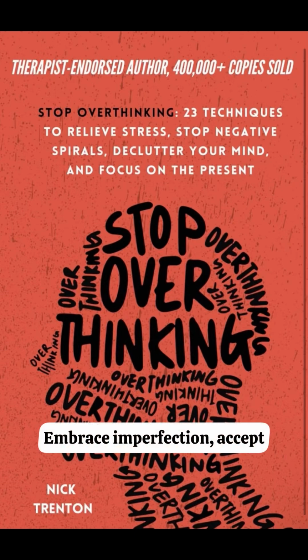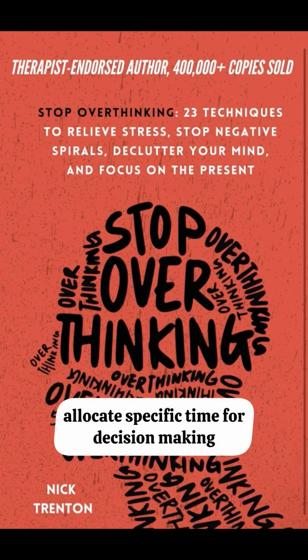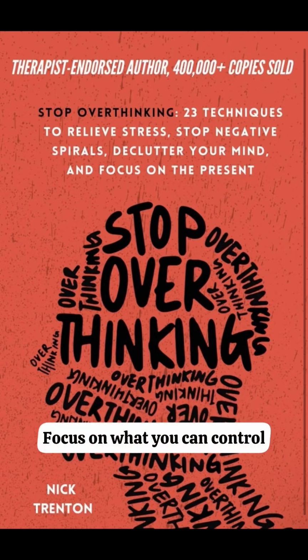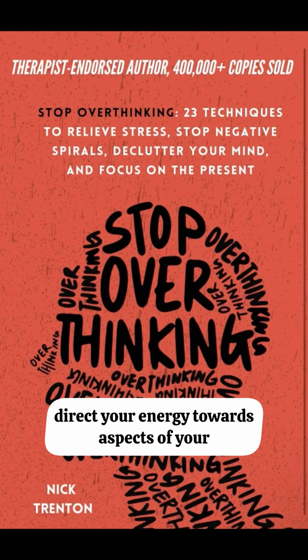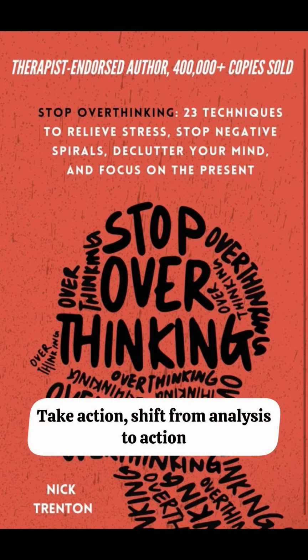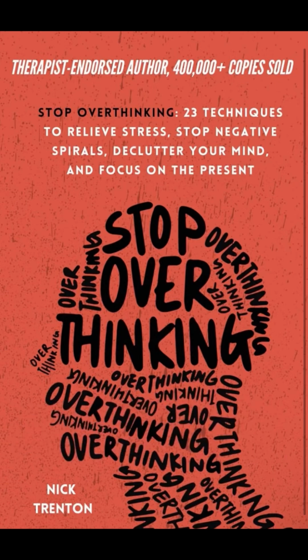4. Embrace imperfection. Accept that perfection is unattainable and focus on progress. 5. Set time limits. Allocate specific time for decision-making and stick to it. 6. Focus on what you can control. Direct your energy towards aspects of your life you can influence. 7. Take action. Shift from analysis to action to break the cycle of overthinking.